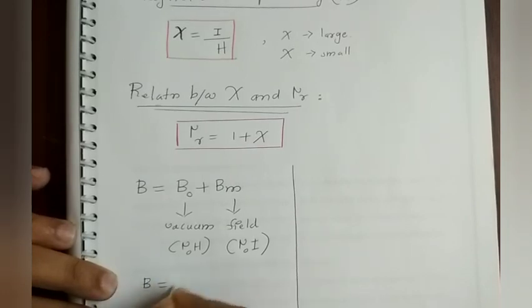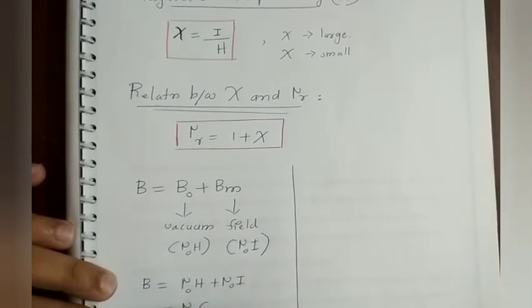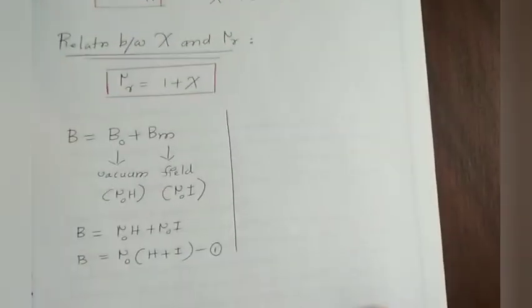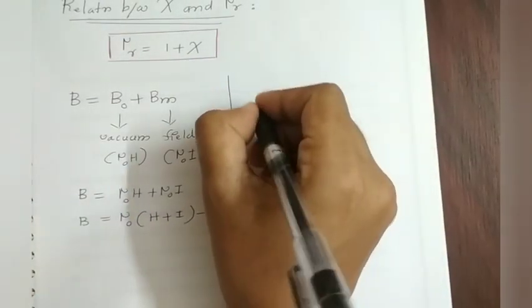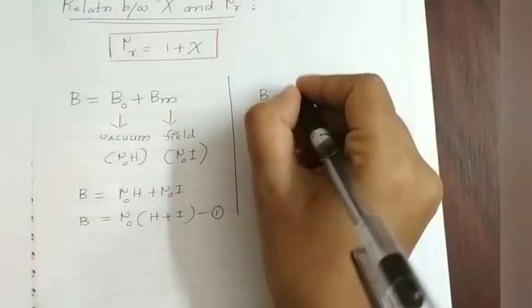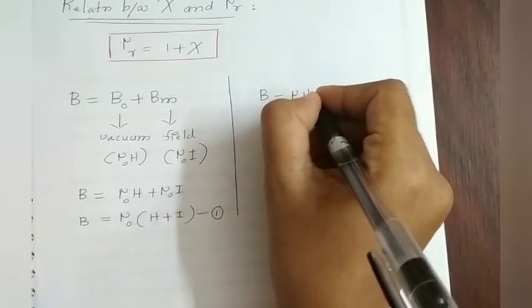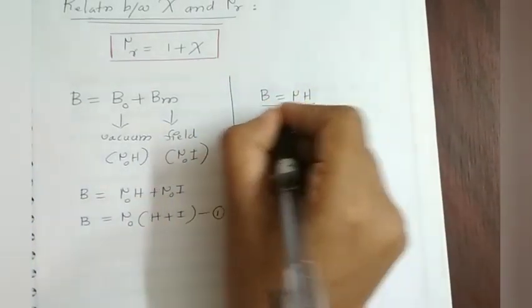So finally B is equal to mu0 H plus mu0 I, which is, taking mu0 outside, mu0 into H plus I is equal to B. But we already know that B is equal to mu into H. We have already derived this.